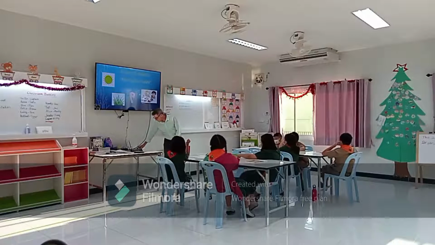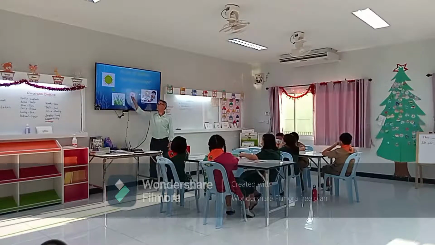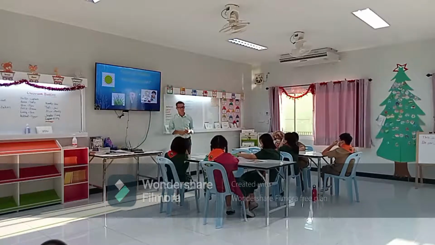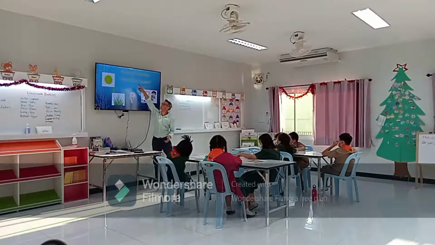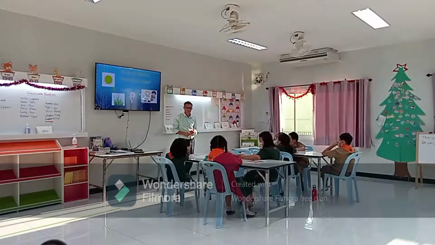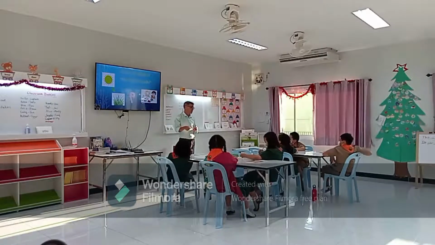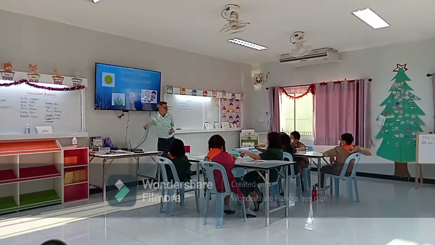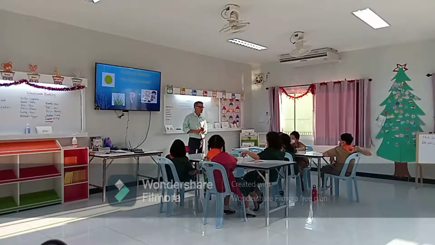But I want you to look at these arrows. Here's an arrow from the sun to the grass. What do you think that arrow means in relation to energy? Come on, you got it right there. What is moving along the arrow? Sunlight.